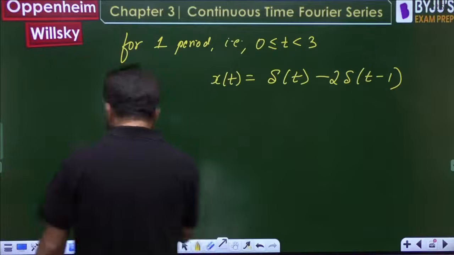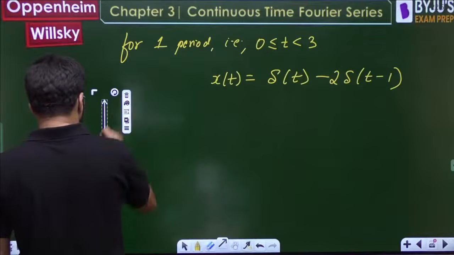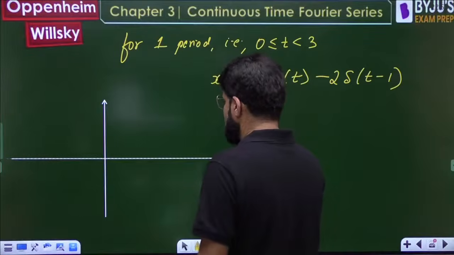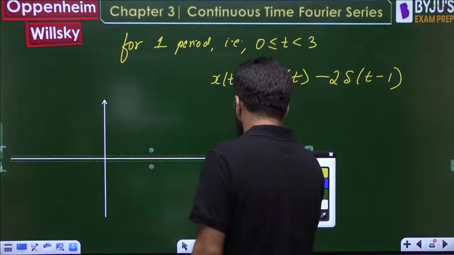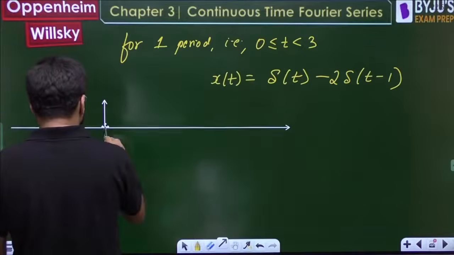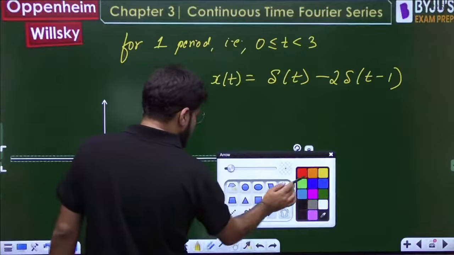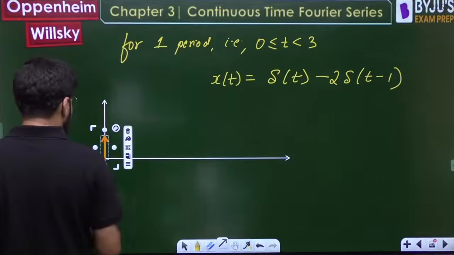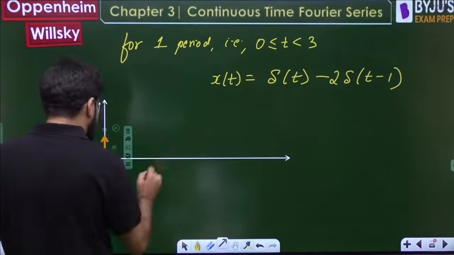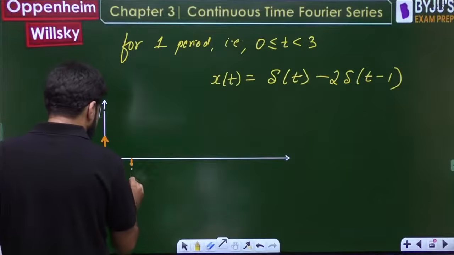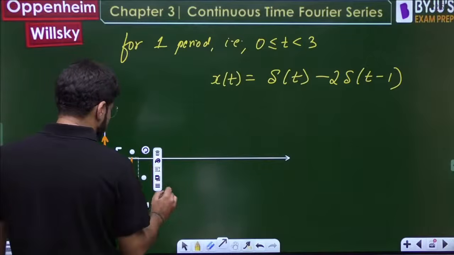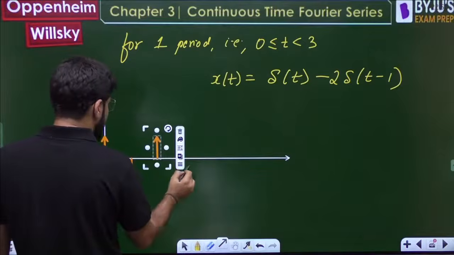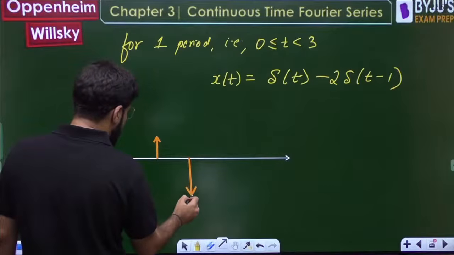So if you want to sketch the signal, suppose you want the complete sketch of the signal, what is the signal going to contain, let us see. Number one thing is the impulse at the origin. Then there is an impulse at 1.5, sorry that is wrongly written, we will correct it. There will be an impulse with area minus 2 at 1.5. Then there will be an impulse again at t equal to 3 because of periodicity.